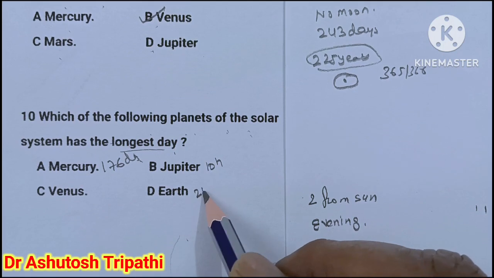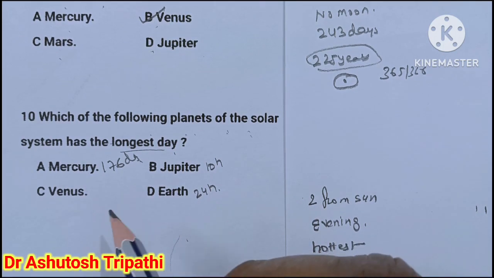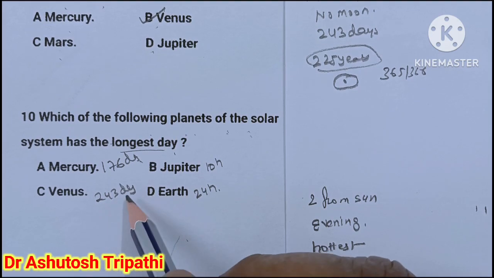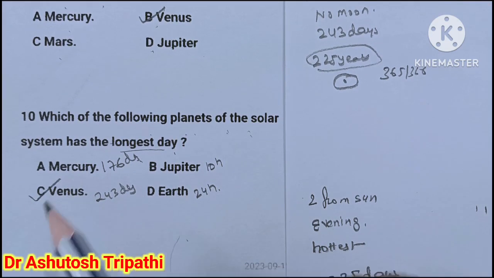Earth takes 24 hours and Venus takes 243 days. So which one is the answer? C is the answer. Venus is the planet that has the longest day among all the solar system planets.